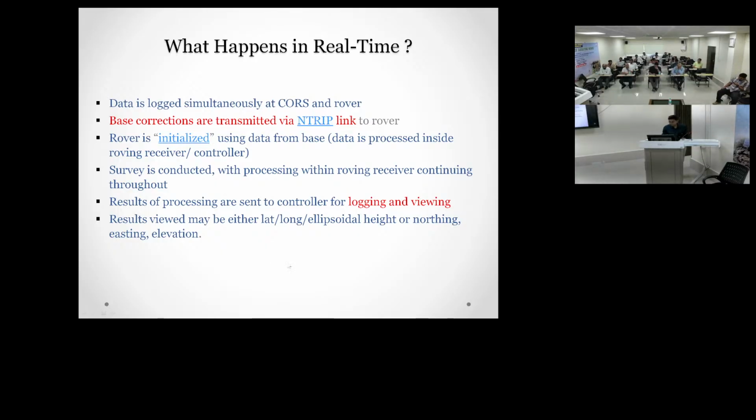So the result is viewed. Data is logged simultaneously at CORS and rovers. Base corrections are transmitted via encrypted link to the rover. The rover is initialized using data from the base. Data is processed inside the rover receiver's controller. The survey is conducted with processing within the roving receivers continuing throughout. Results of processing are sent to the controller for logging and viewing. The result viewed may be either lat, long, ellipsoidal height, or northing, easting,